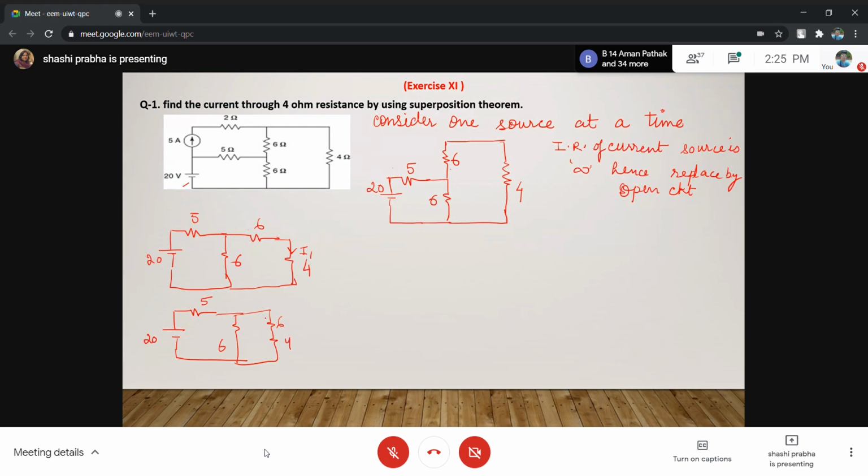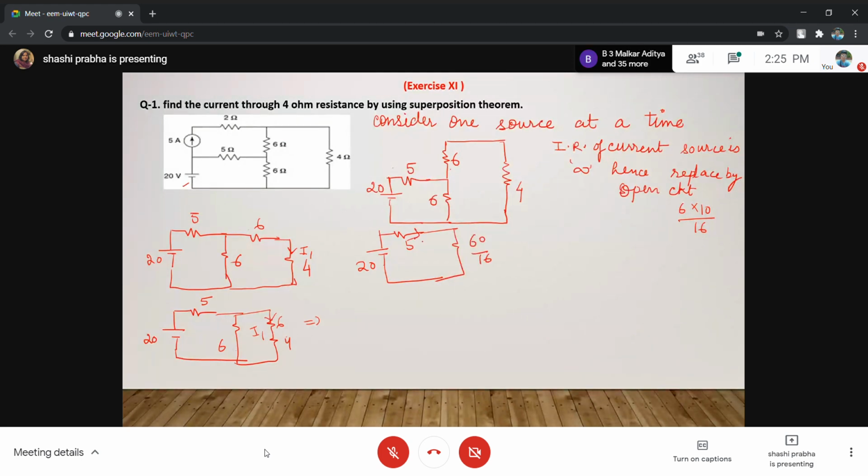And let us find this current as I1. Can you find this current I1 by current division? Temporarily, I will convert this: this is 20, this is 5, and this is 6 and 10 in parallel. When you take 6 and 10 in parallel, this becomes 6 into 10 upon 16, and this is 60 by 16.